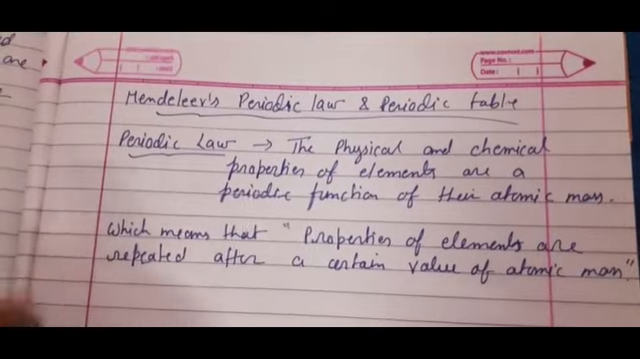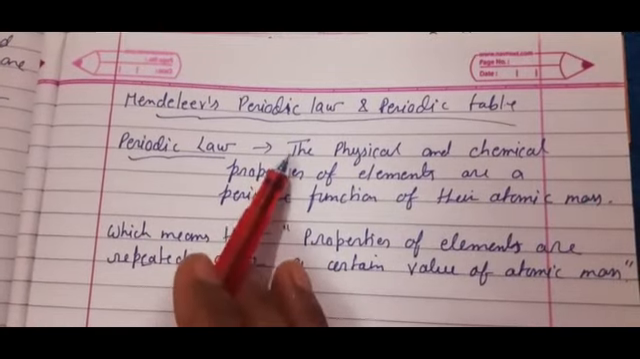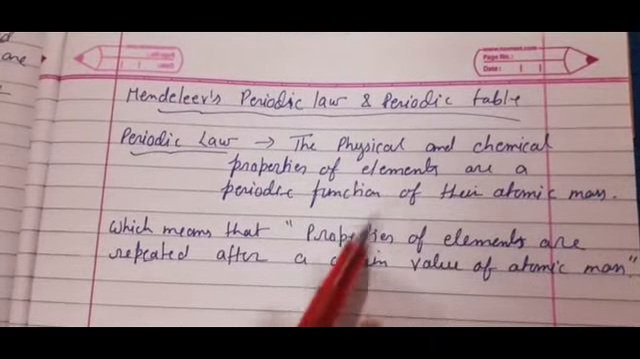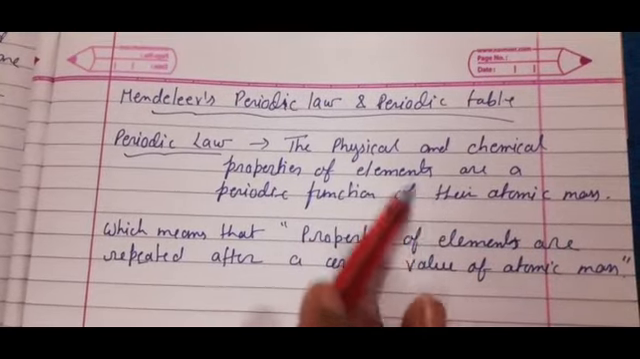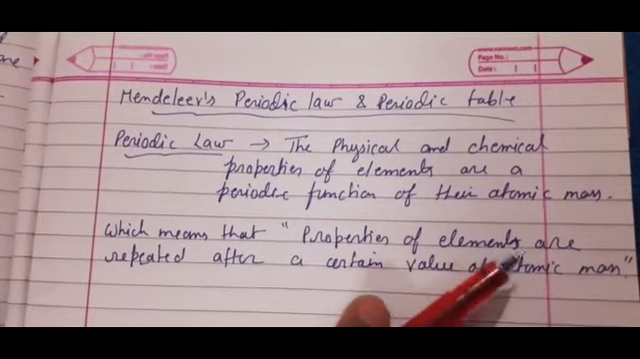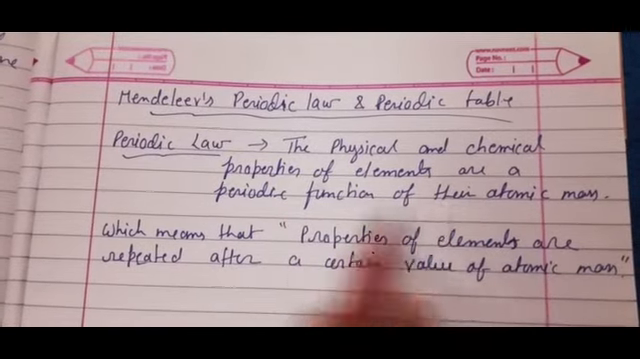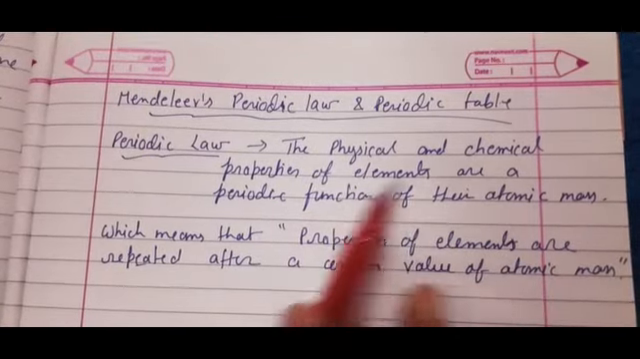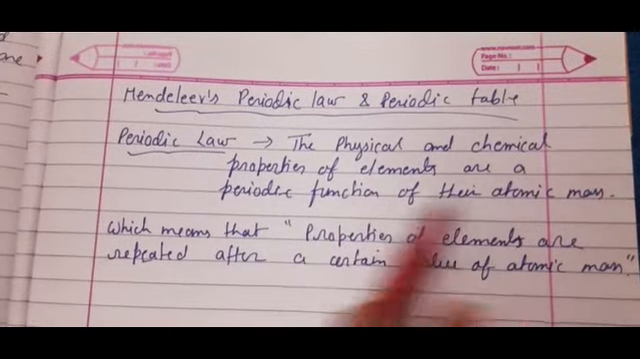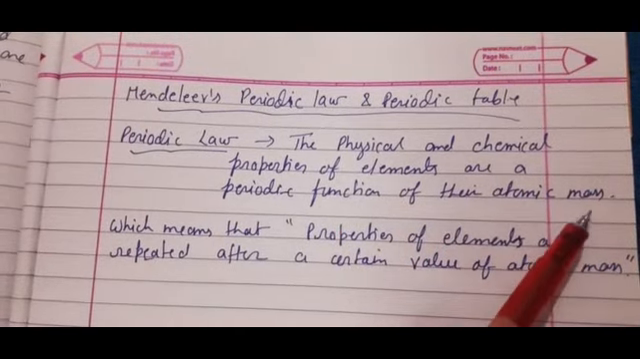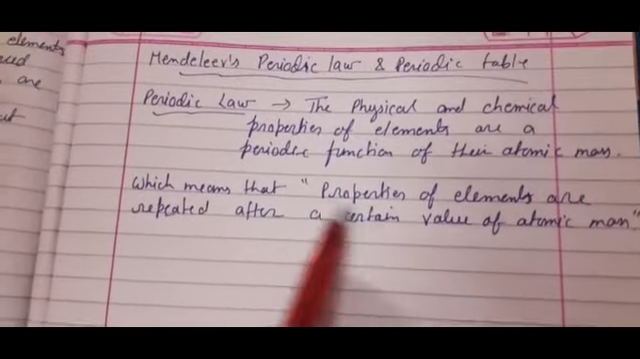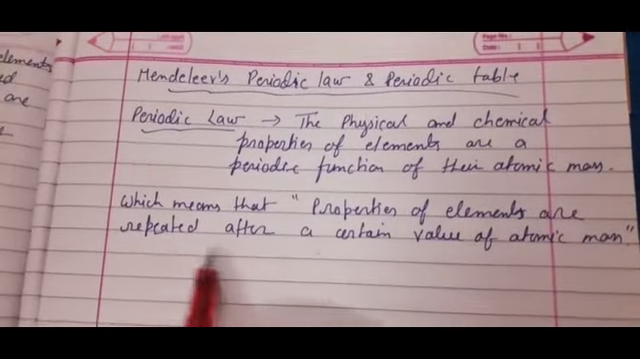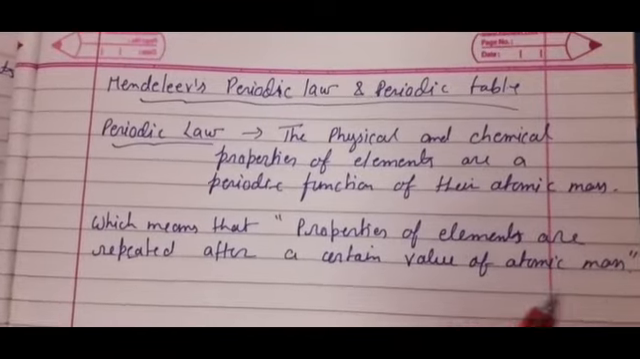So according to Mendeleev's law, we will learn periodic law like this: the physical and chemical properties of elements are a periodic function of their atomic mass. But this is wrong for the modern periodic table. Nowadays we write any physical and chemical property of any element is a periodic function of their atomic number, not atomic mass, which means that properties of elements are repeated after a certain value of atomic mass.